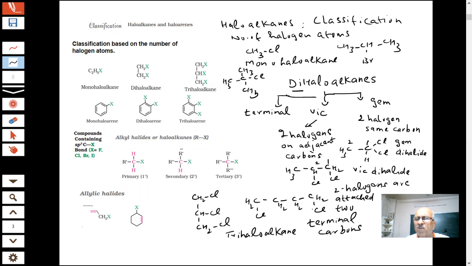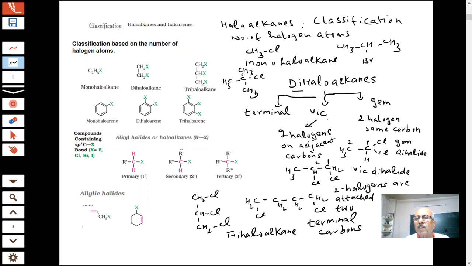For our course, student, one and two are more than enough. Most of the reactions we will be studying mono, and few we will be studying for di. So we're not going much into the details of three or higher than that. So I hope this classification is clear.